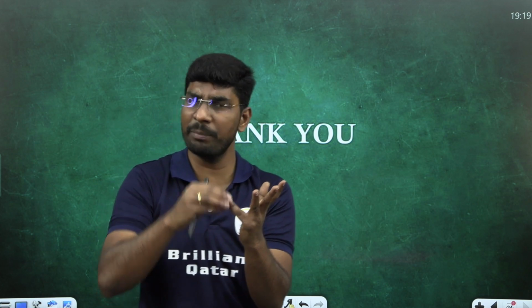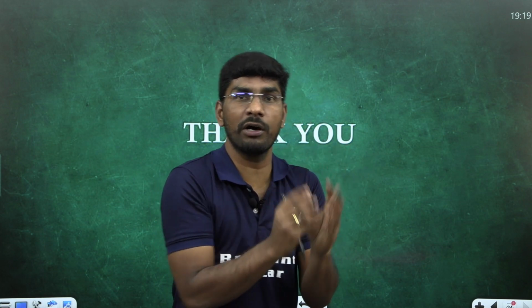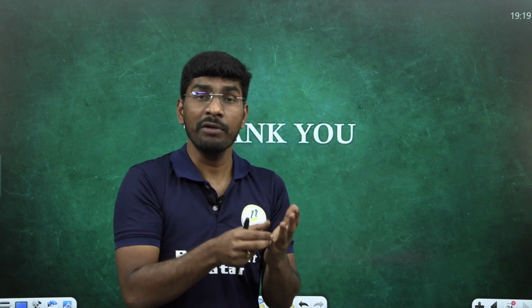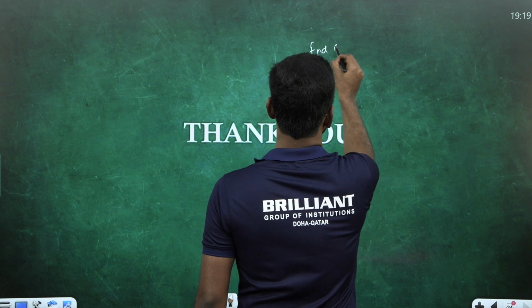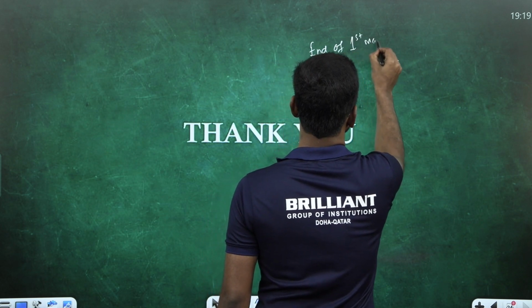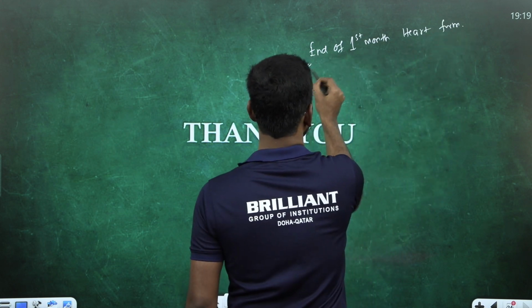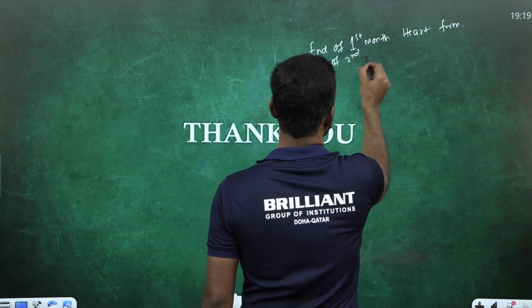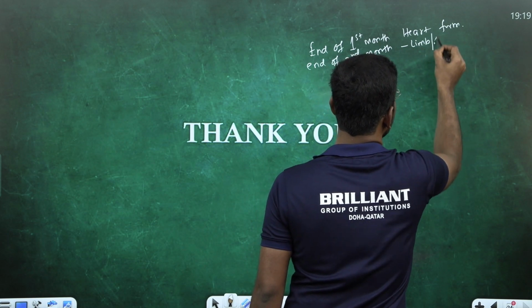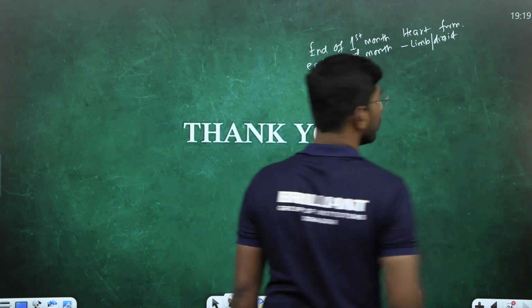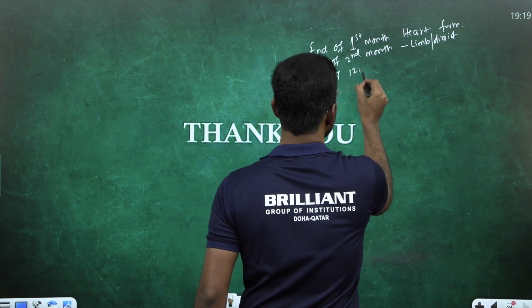After this, a few more important things. Remember parturition, prepare properly, a very easy topic. Next, last topic, students: in which month does which part of embryo development take place? That is also very important. At the end of the first month, heart formation takes place. At the end of the second month, limbs, that means hands and legs, and also digit formation, fingers. Next, end of 12 weeks.